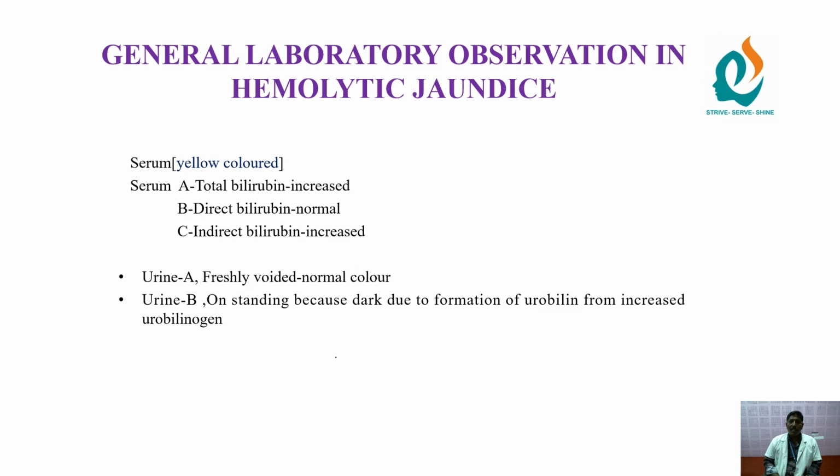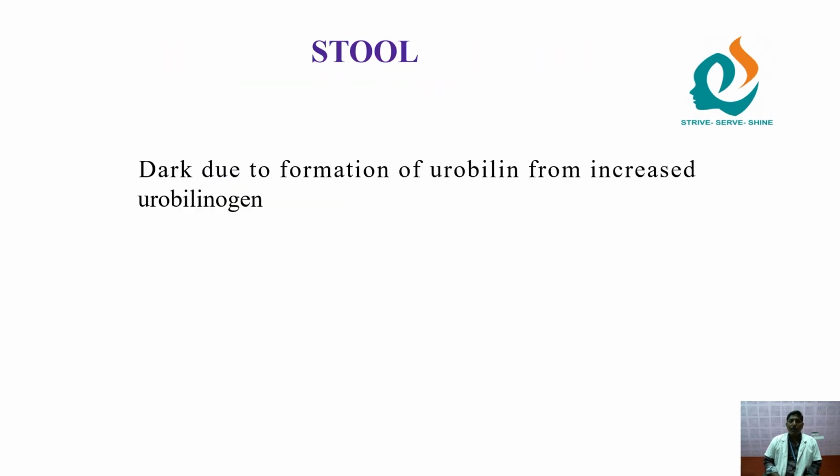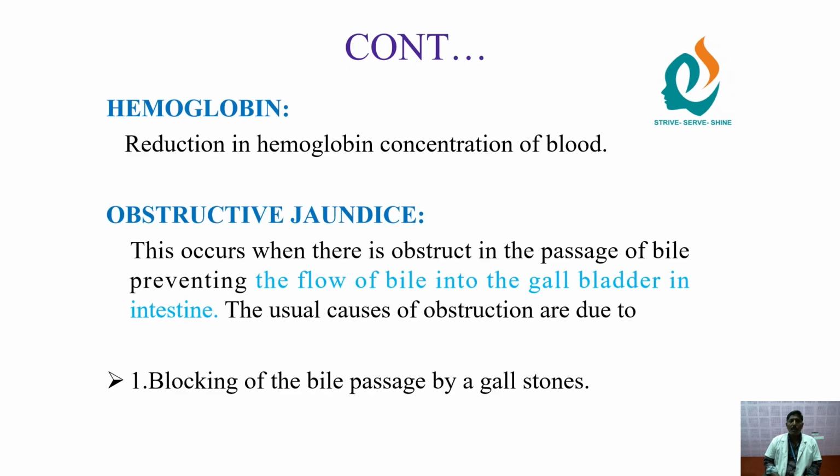General laboratory observations in hemolytic jaundice. The blood serum is yellow colored. Serum: total bilirubin increased. Direct bilirubin normal. Indirect bilirubin increased. Urine: freshly voided, normal color. On standing, it becomes dark due to formation of urobilin from increased urobilinogen. Stool: the patient's stool is sometimes clay colored or grey colored. Hemoglobin: reduction in hemoglobin concentration of the blood.